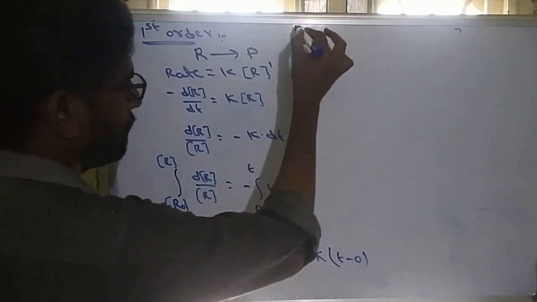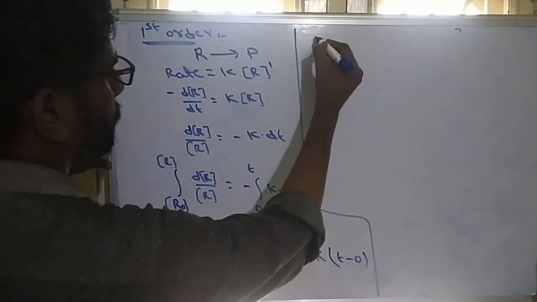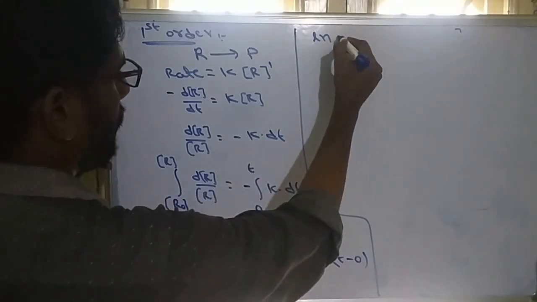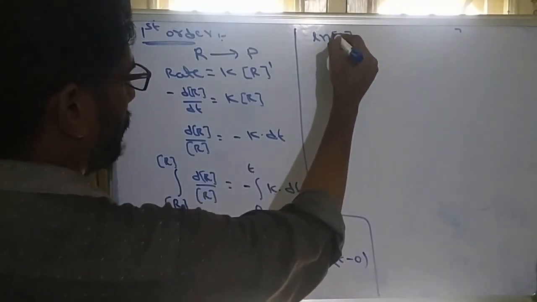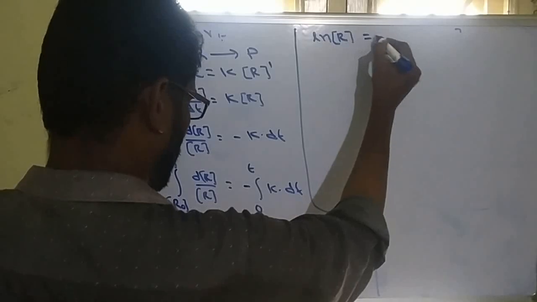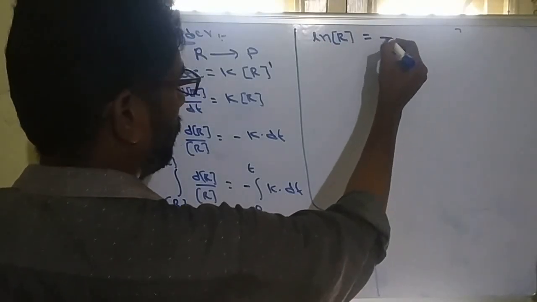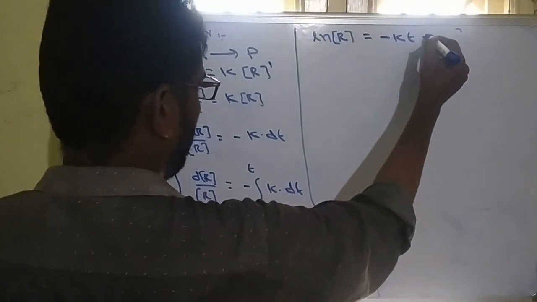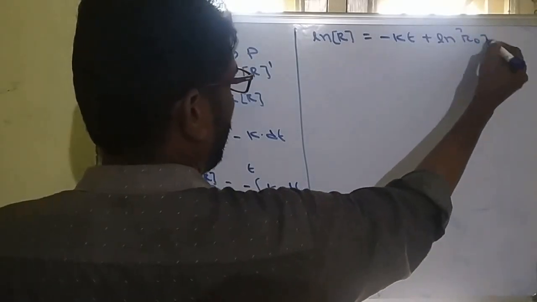So from this we can write ln R is equal to minus kt plus ln R0.